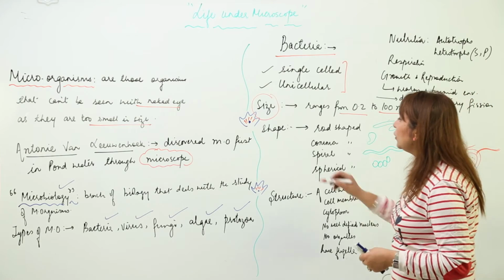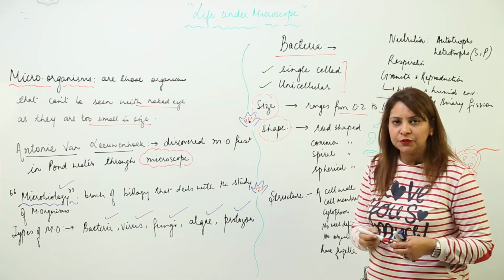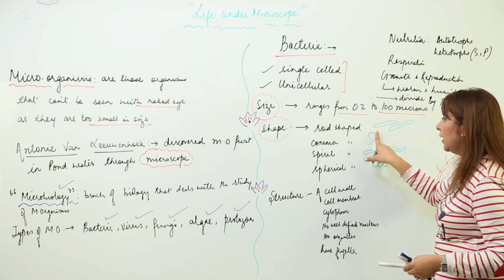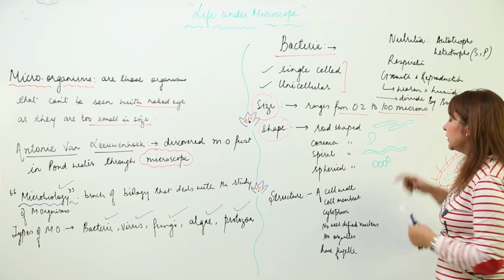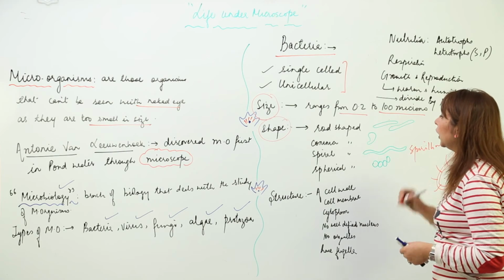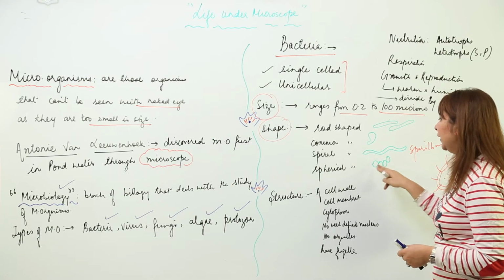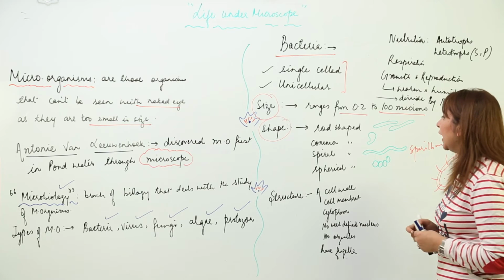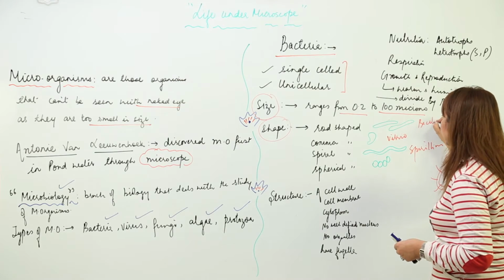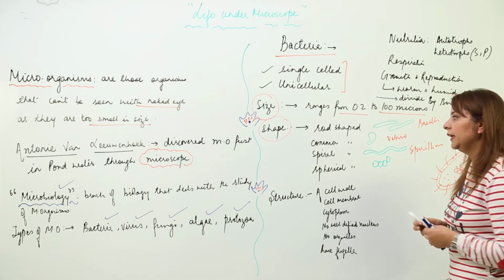And if we talk about the shape, they are of different types. Basically they can be rod shaped like this, comma shaped like this, spiral, the spiral one is also called spirillum, and they can be spherical also like this. The comma one, the example is vibrio, and this is bacilli. So these are the common examples.